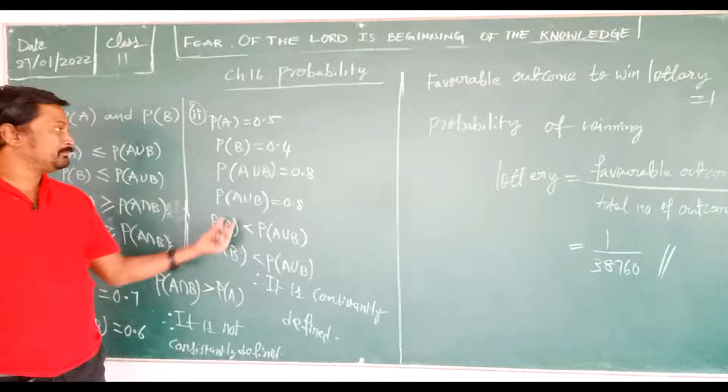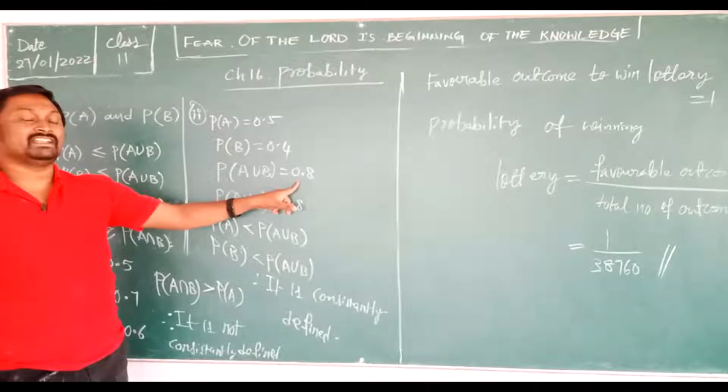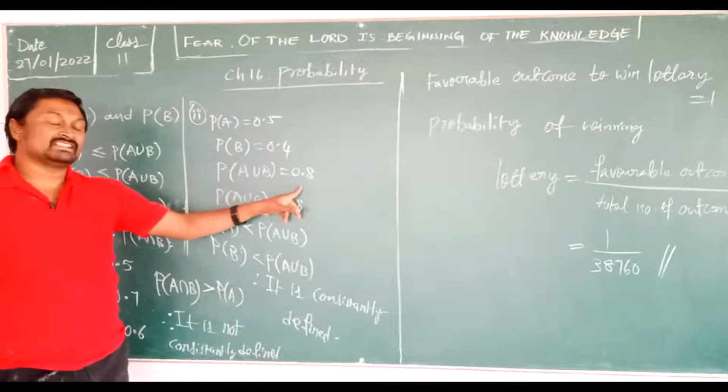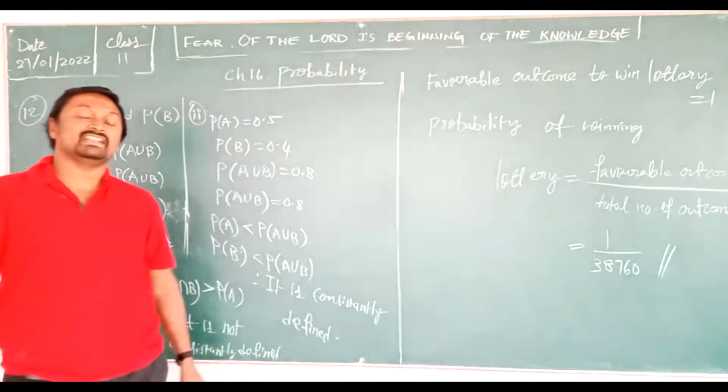Now 0.8 here and this is 0.5. Is 0.5 less than 0.8? Yes. Is 0.4 less than 0.8? Yes. So therefore it is consistently defined. Okay.